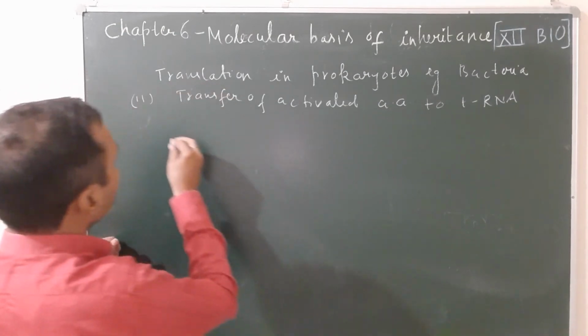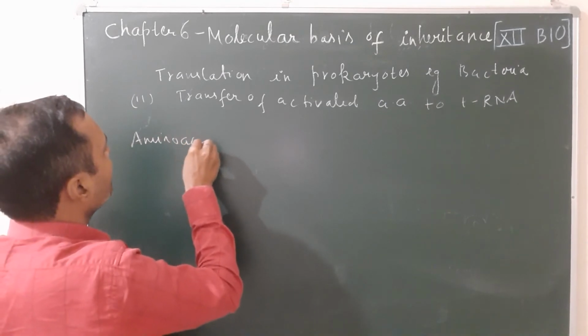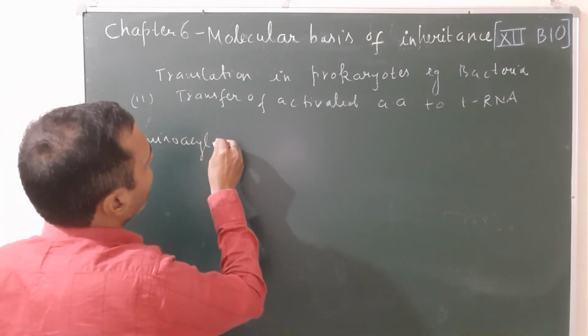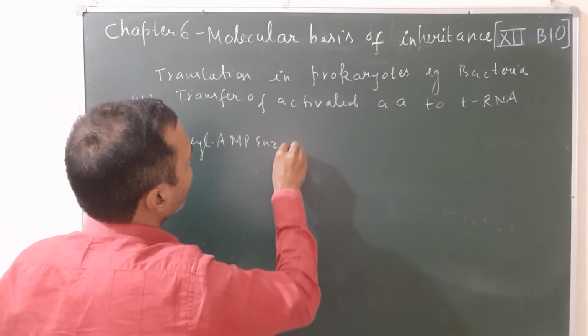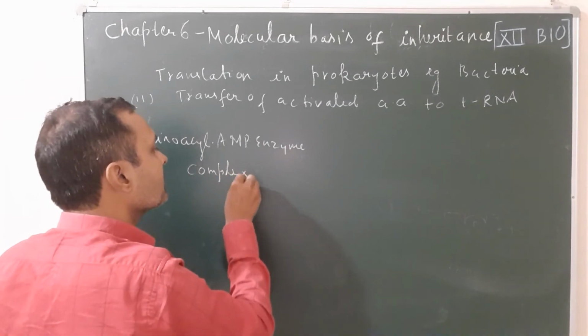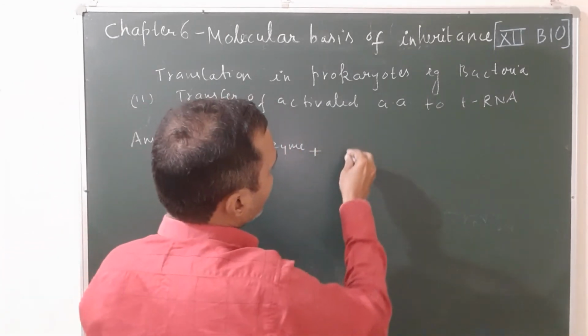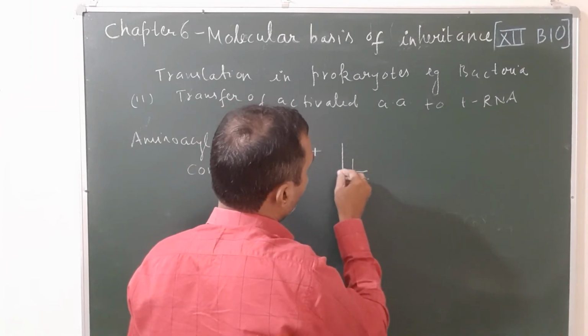So in this case, the amino acid AMP enzyme complex combined with the tRNA. You know the structure of tRNA, that is the cloverleaf model.